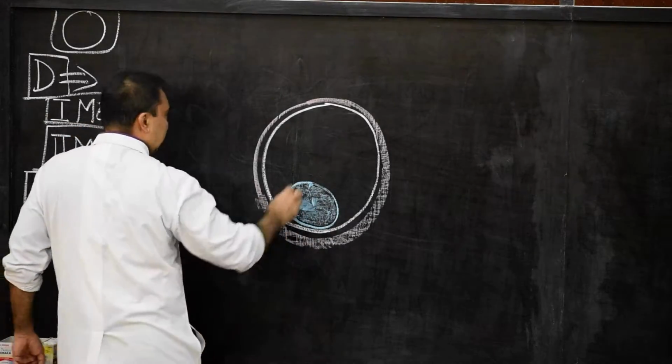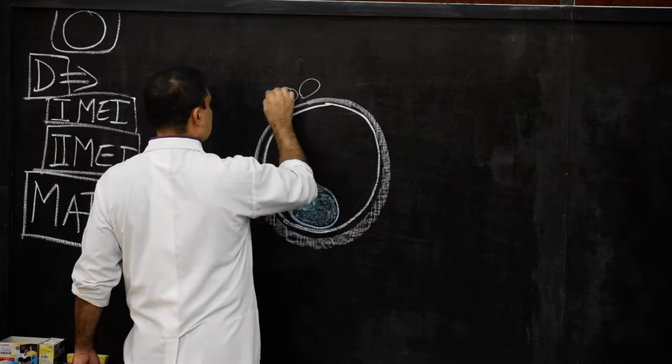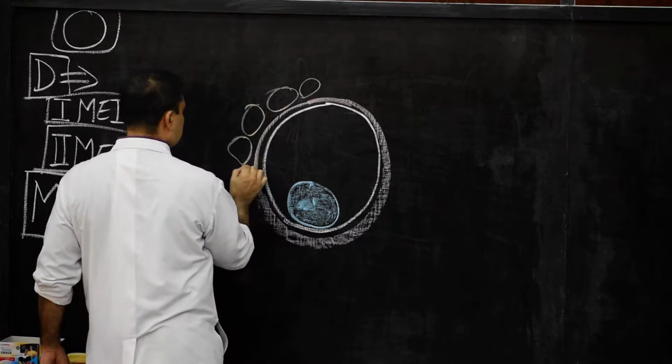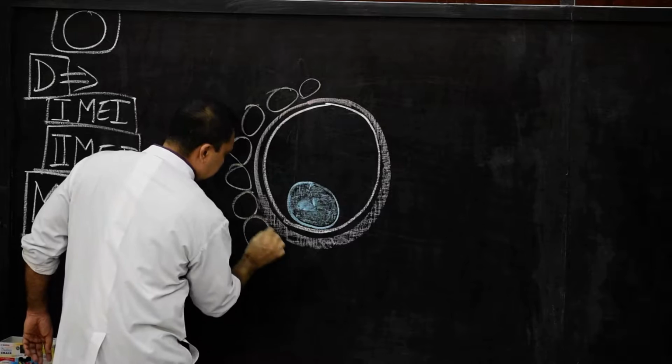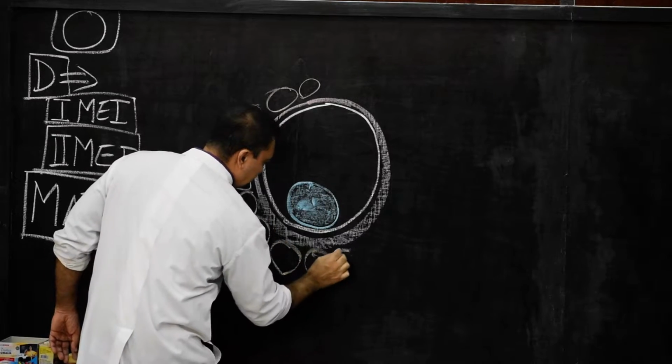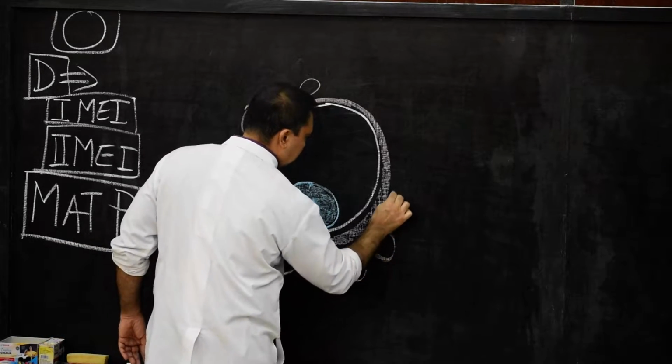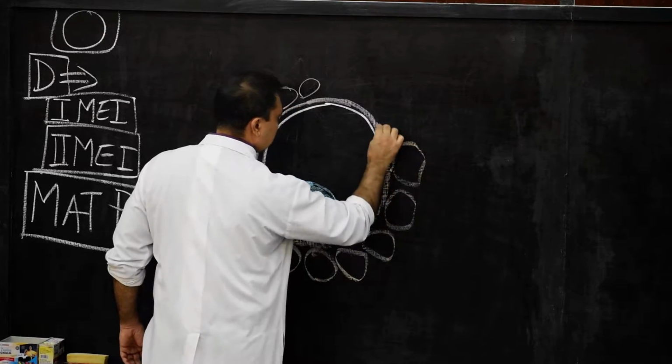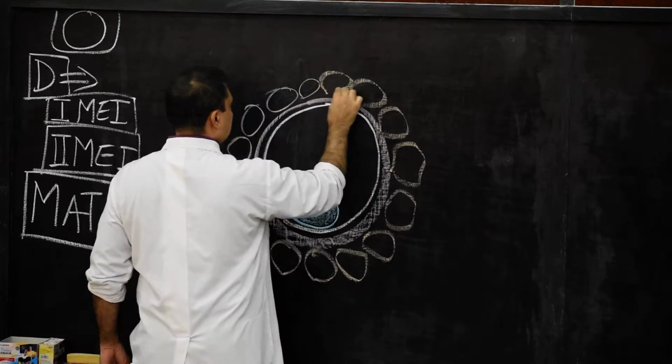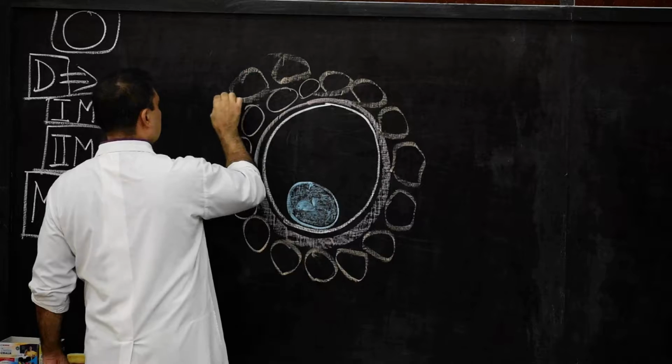Surrounding it you have to draw the cells, which are cuboidal. Very fast you can draw this cuboidal variety of cells, and these cells will multiply.